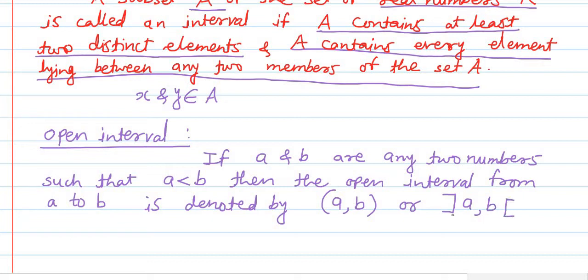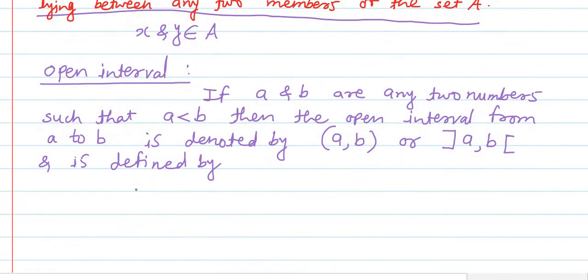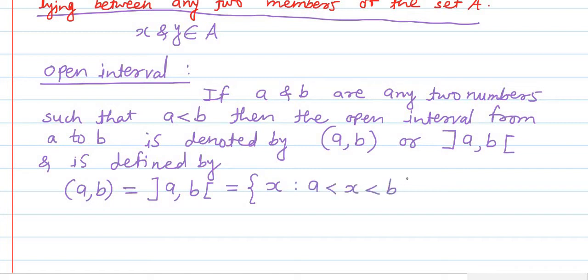Note that here the square bracket is open from both sides. It is defined by the equation: open interval A to B is the set of all real numbers X such that A is less than X is less than B.